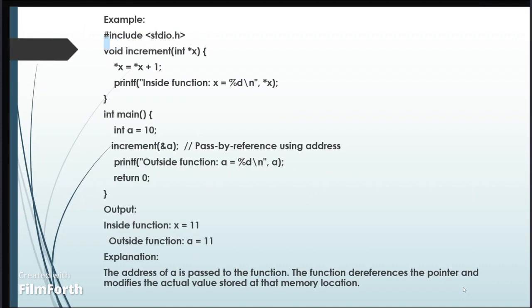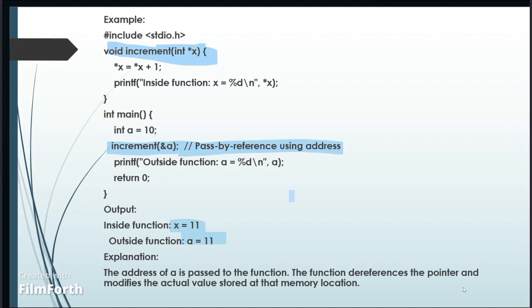Example: here is the function that modifies the value using the pointer. Here it changes the value at the address pointed to by x. Next, a is incremented, and it is a pass by reference using the address. Here a is modified. The output we get is x as 11 inside the function, and outside the function we get a as 11.